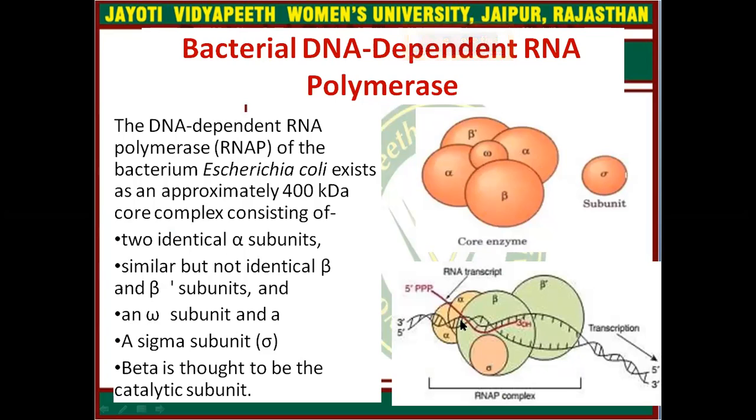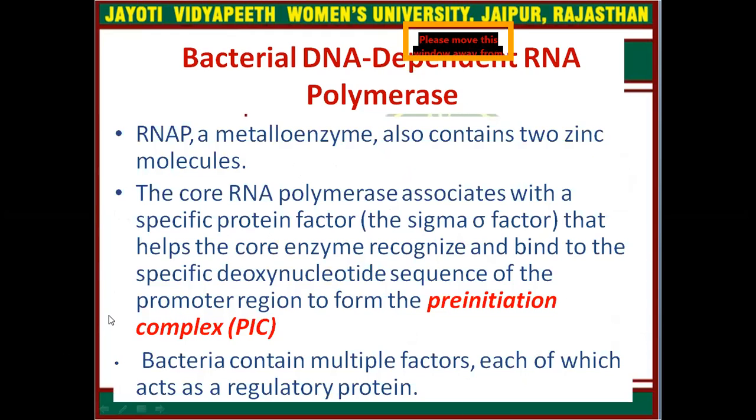This is the sigma unit, and without sigma it is known as core enzyme. When the sigma unit is attached to the core enzyme region, it will create a holoenzyme. And now after the adding of the sigma unit, it is the active complex enzyme. Bacterial DNA dependent RNA polymerase, RNAP, a metalloenzyme, also contains two zinc molecules. The core RNA polymerase is associated with a specific protein factor, which is the sigma factor, and that helps the core enzyme recognize the promoter. And bacteria contain multiple sigma factors, each of which acts as a regulatory protein.